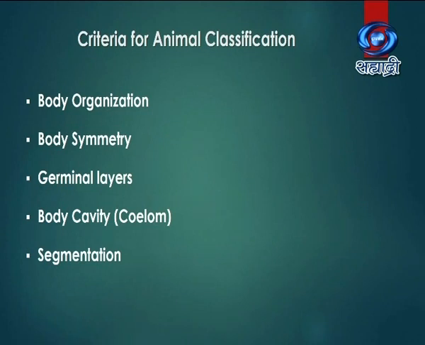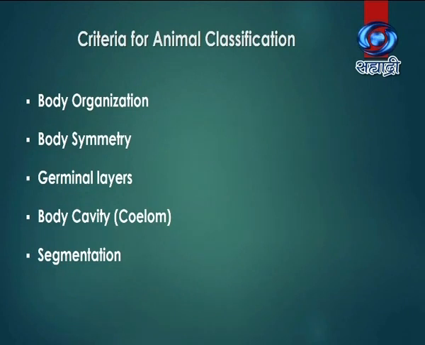However, nowadays we are using a simple system of classification. As per this system, kingdom Animalia includes all multicellular heterotrophs and their cells are without cell wall. This system is based on some criteria of classification like level of organization, body symmetry, germ layers, coelom and segmentation.